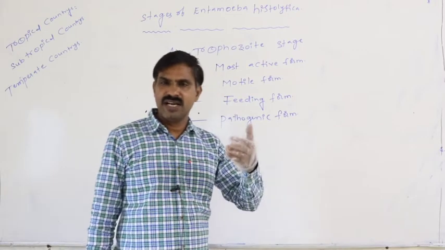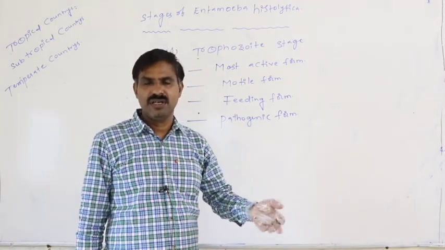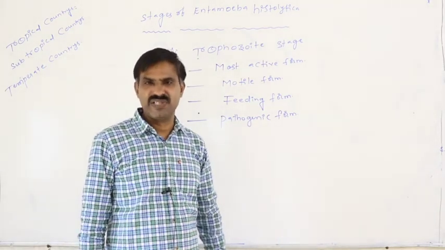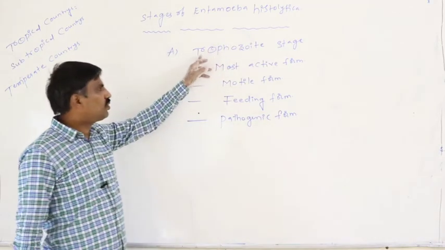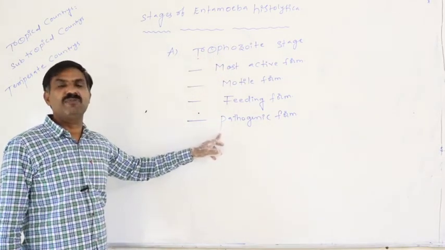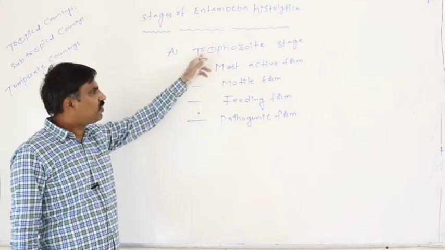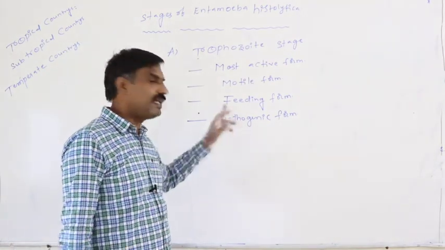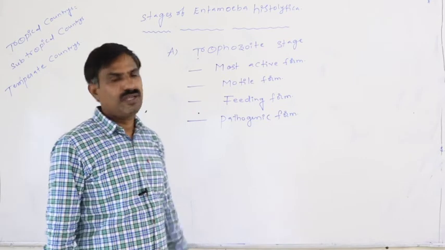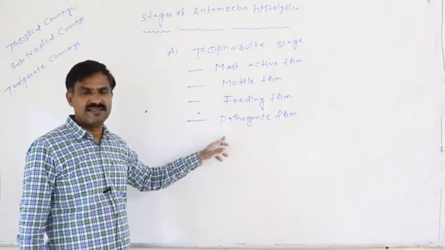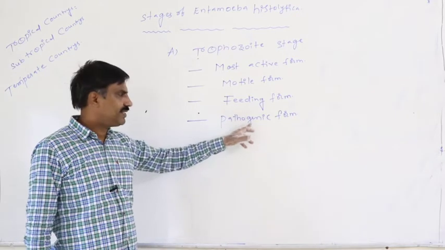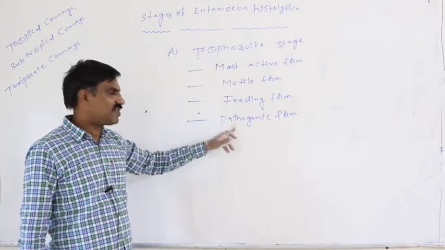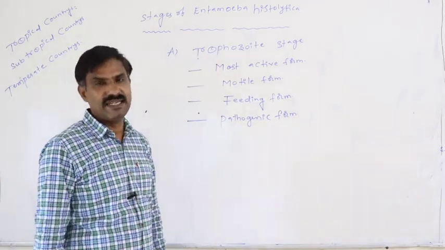Definitely, whenever our large intestinal wall gets damaged, automatically that leads to severe abdominal pain. That leads to the amoebiasis disease. In that way, trophozoite is the reason for development of the disease, so it is said to be the pathogenic form. Patho means disease. Genic means causes. This trophozoite stage is responsible for the cause of the disease in our body.